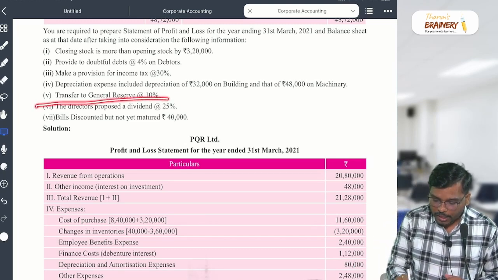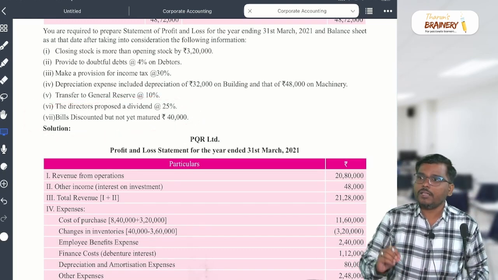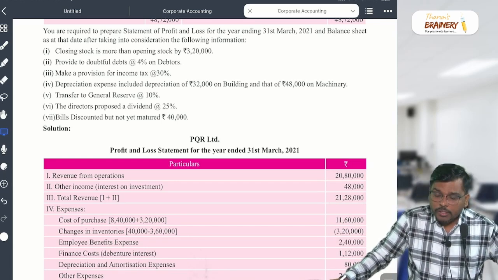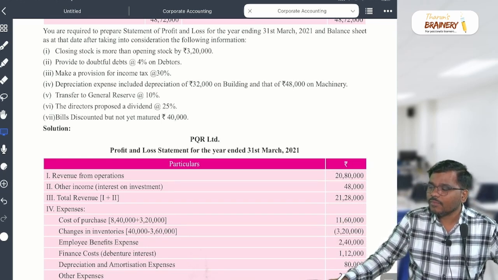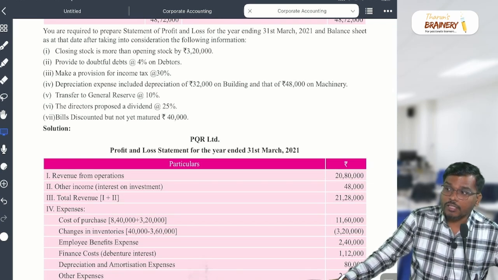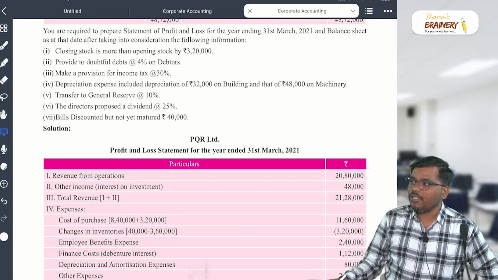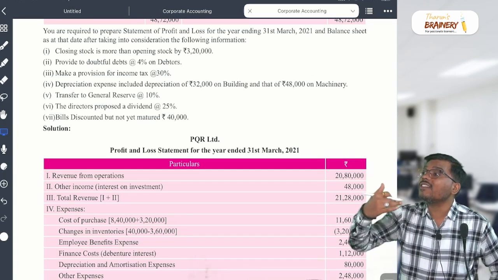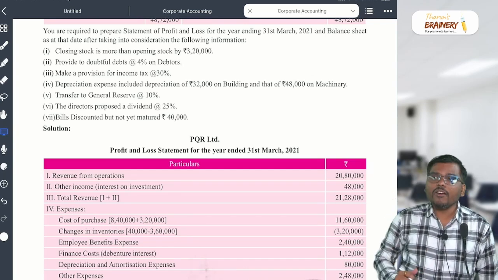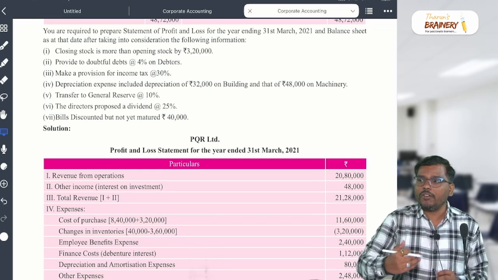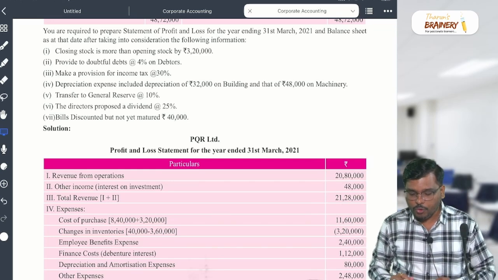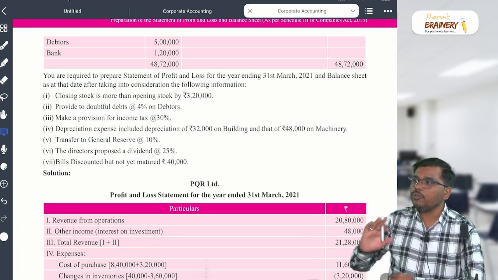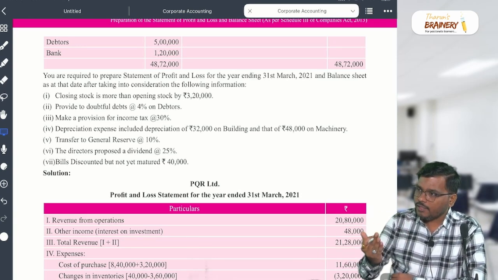So my dear students, both are contingent liabilities and will not appear in the balance sheet. They will come in the footnote. In the exam, sir, how do we know the contingent liability? They themselves have given the list of what can be a contingent liability. The list has been given in the schedule itself. That list I will show you after some time. Up to this, is it clear or not, my dear student? Please tell me. Are you able to understand? Yes or no? Right.